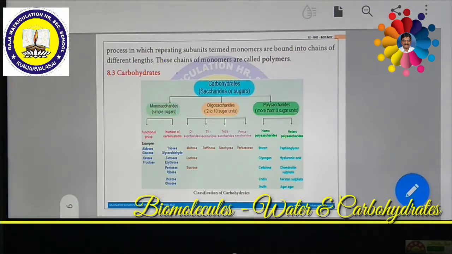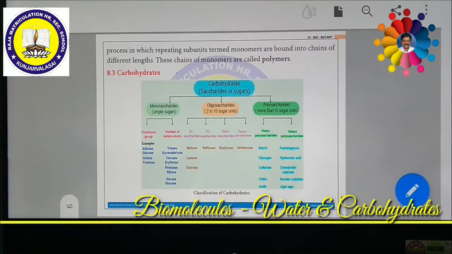Basically, carbohydrates are molecules which are formed by carbon and water. Generally we can call it CH2O. H2O means water, C means carbon. So these are formed by carbon and water molecules.